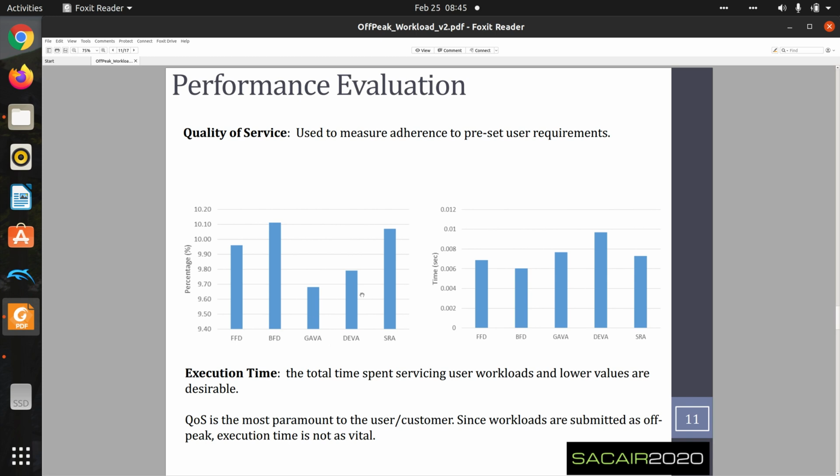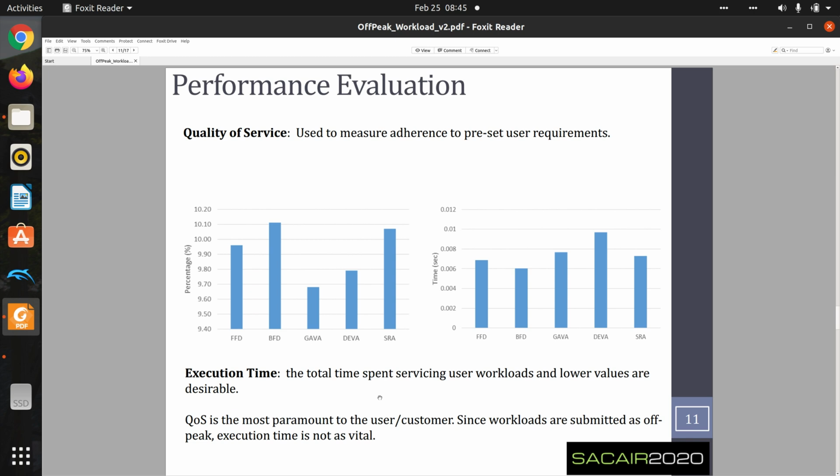DEVA and GAVA perform the best. Even though they are slower, they ensure that quality of service is met. And this is what accounts for them being slow, because they have to converge before the allocation begins. This is in sharp contrast to the greedy algorithms, which do not take quality of service into consideration.